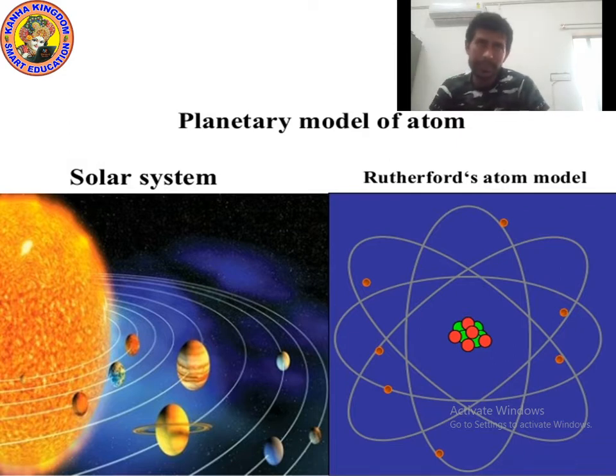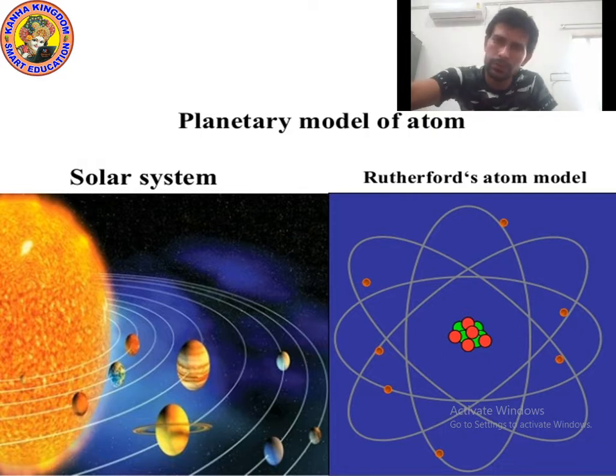In the Rutherford atom model, you can see a red and green ball, which is actually showing the sun, and planets move in orbits. In the same way, in the Rutherford atom model, you can see the orbit around the green and red ball. Now let's move on to the next point.